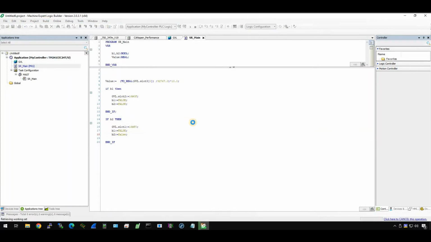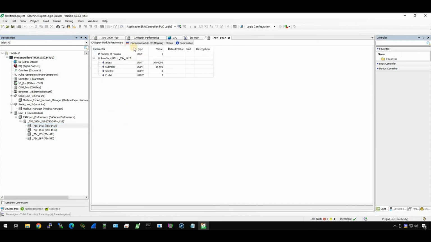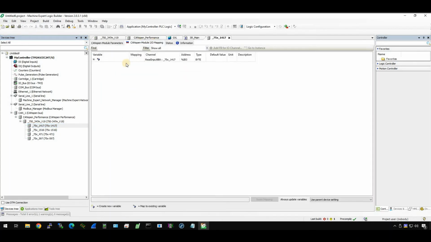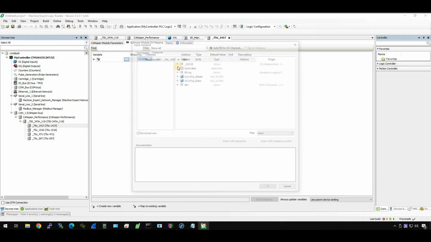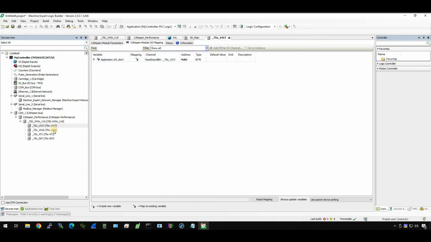Just build it to make sure there is no error inside my program. Very good. And then go back to the device tree, and now we can link all these variables into the I/O modules. First of all, the first one, the input, right? Go to the CANopen module I/O mapping, click the variable, applications, GVL Slot1, done.